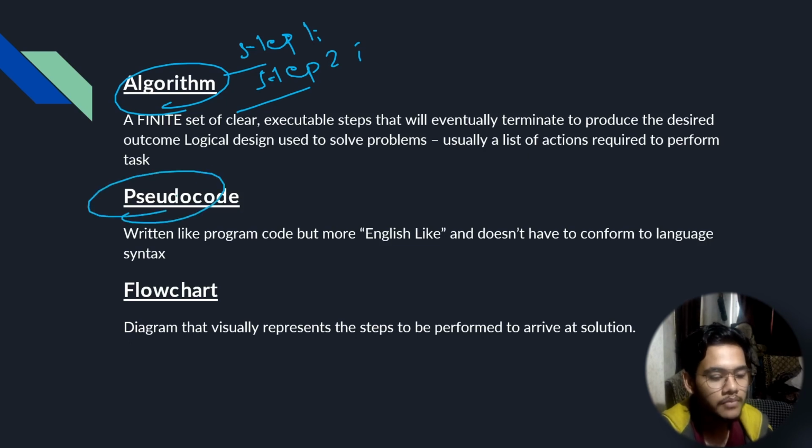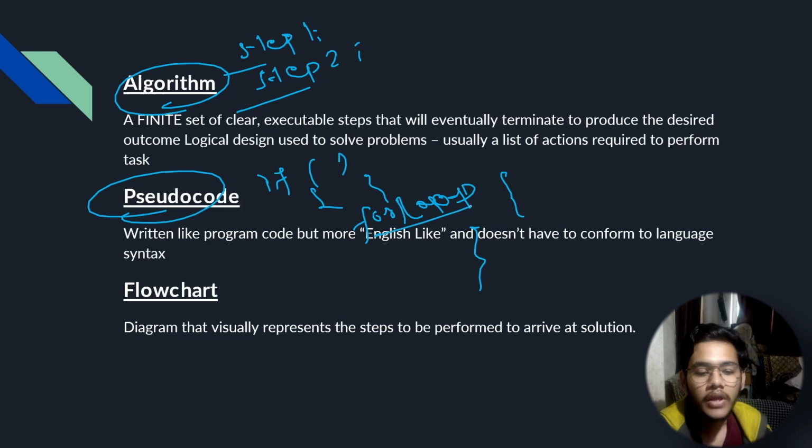The pseudocode, basically you don't write the exact code. Pseudo is like false code, right? Pseudo means false. So you don't worry about things like syntax and stuff. You just continue to write, like if something happens, I want to do this, and maybe I'll have a for loop here, I'll do this. So you see, I'm not following a proper syntax.